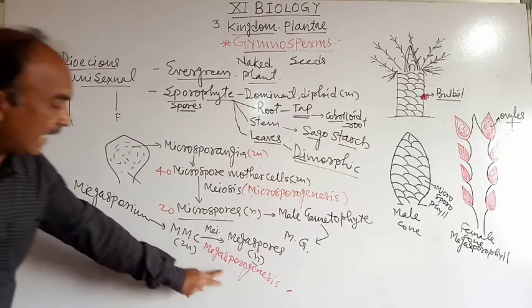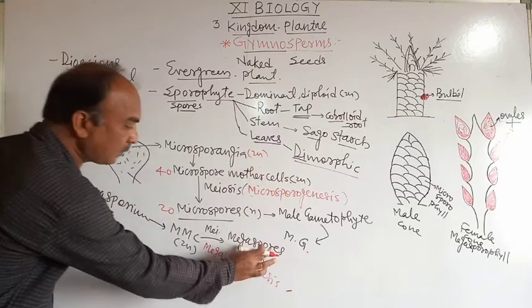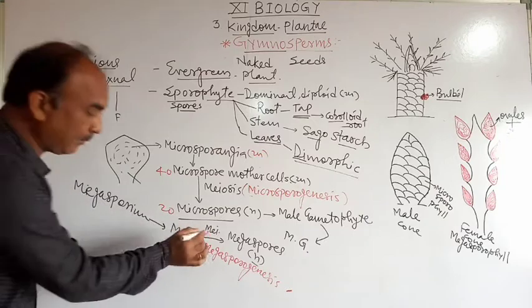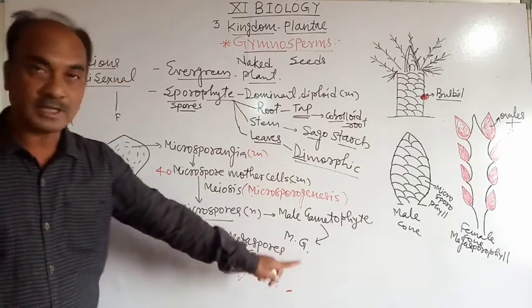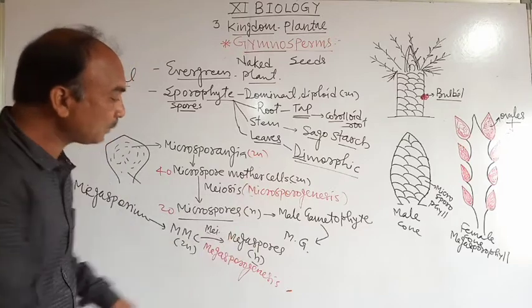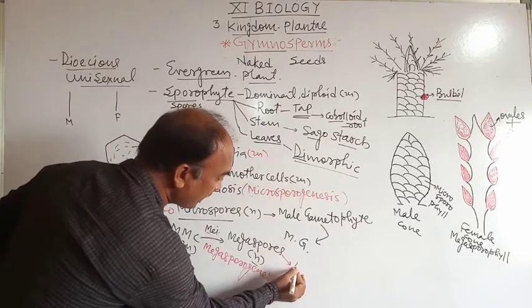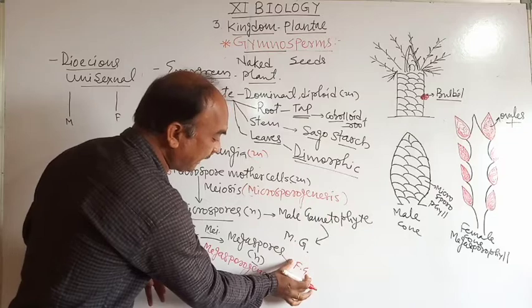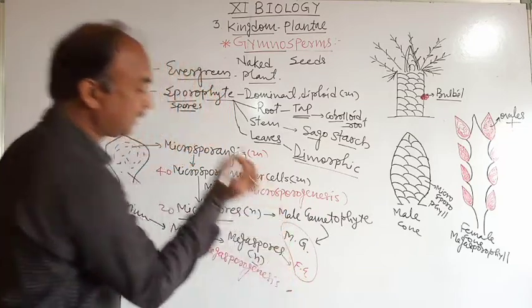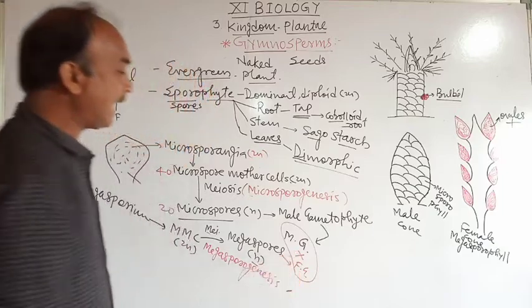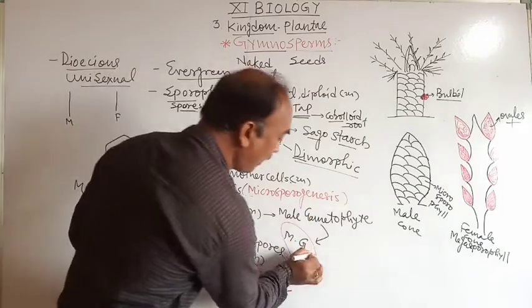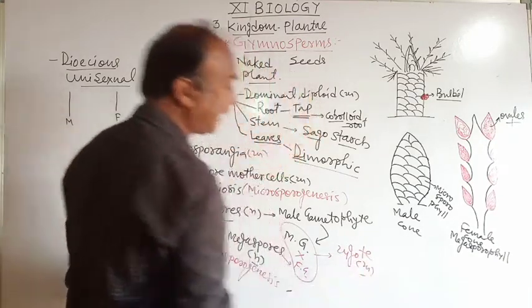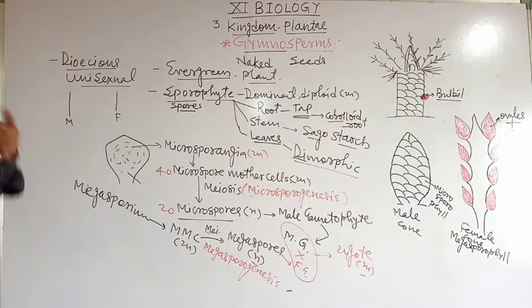Megasporogenesis is the formation of the megaspore from the megaspore mother cell during meiotic cell division. These megaspores germinate to form the female gametophyte, and the female gametophyte produces the female gamete. In fertilization, the male gamete fuses with the female gamete to form a diploid zygote, and this zygote divides and redivides to form an embryo.